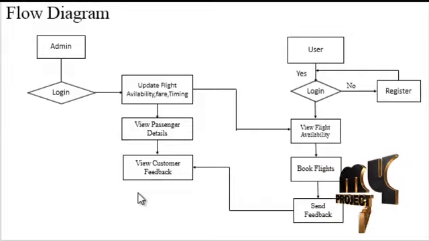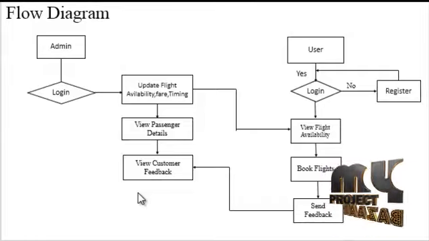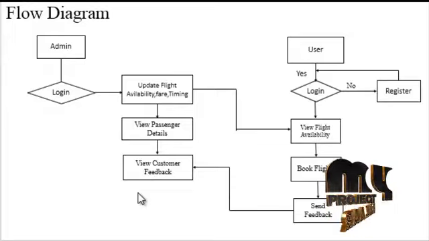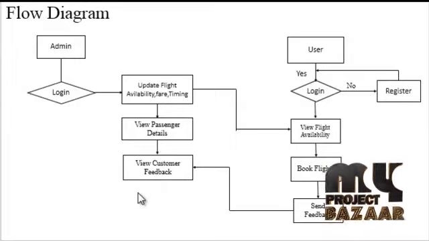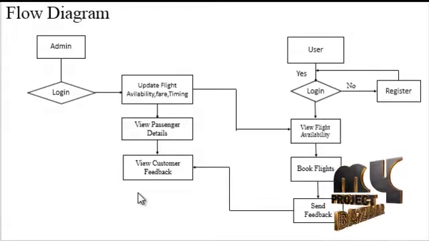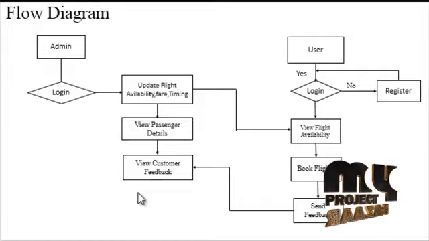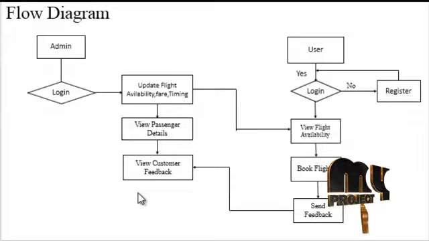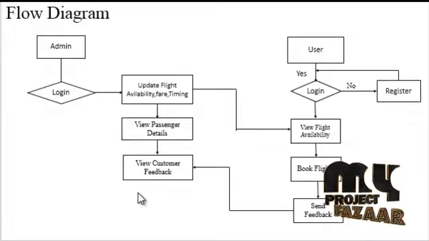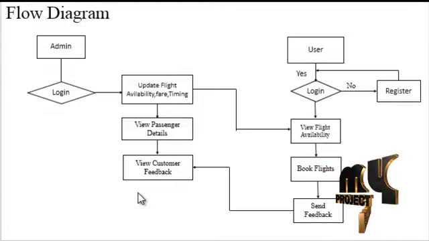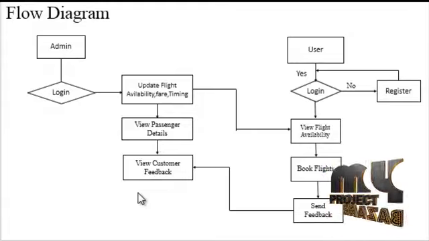Let's see our project data flow diagram. There are two modules, admin and user. Admin initially logs in with his or her own username and password. Admin can update and maintain air schedule, fare details and timing of a particular flight. Admin can view the passenger details such as passenger name, address, flight ID, flight name, cost of the particular flight, and admin can view the customer feedback. This feedback contains either negative or positive statements from the customer.